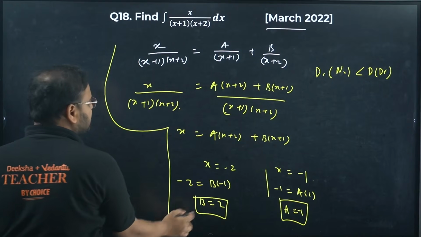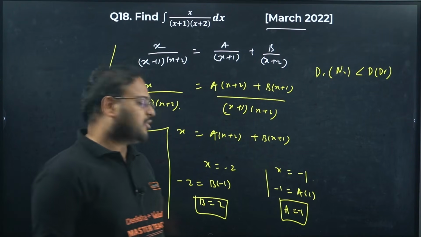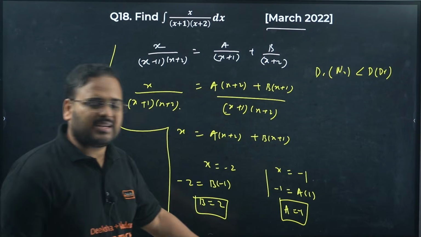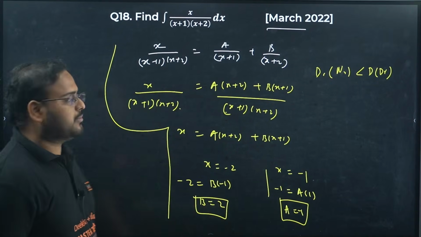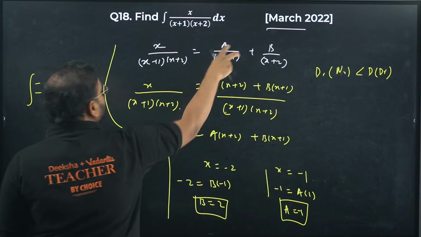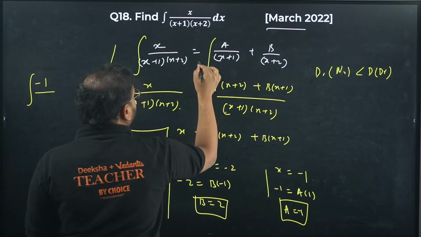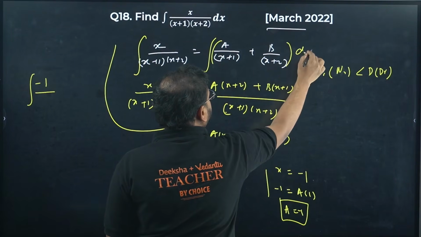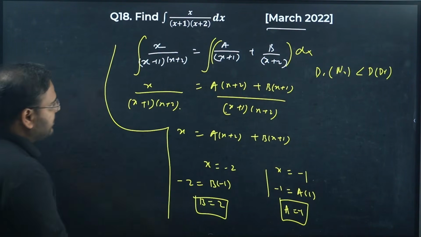I remember in the comment section somebody was asking me this, that sir, this is not coming as -1, it's coming as +1, this is -2. Check once, guys, this is coming as -1 only, and this is coming as +2. The integration changes now. I'm not writing this, I'm writing the right hand side part.